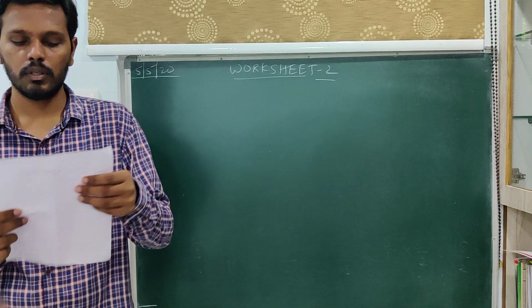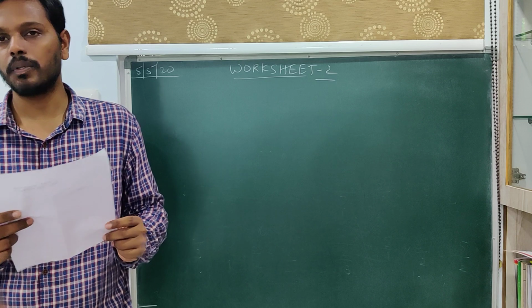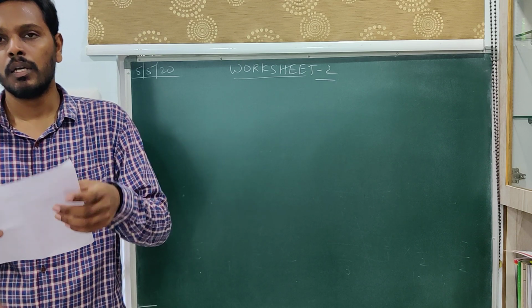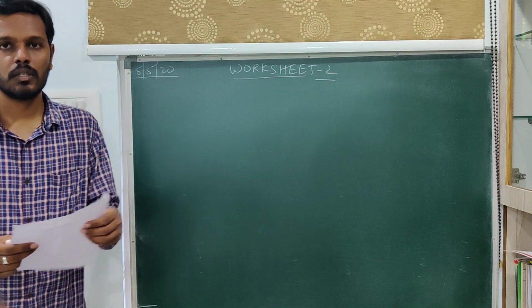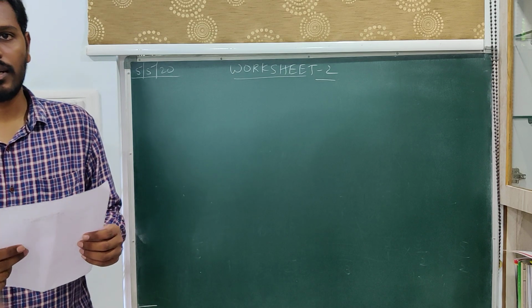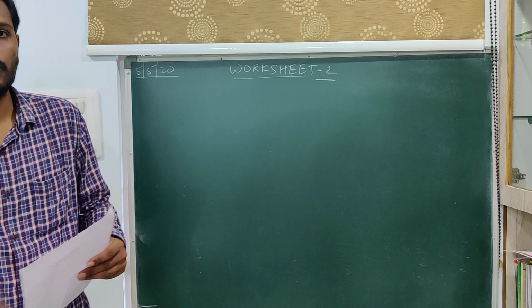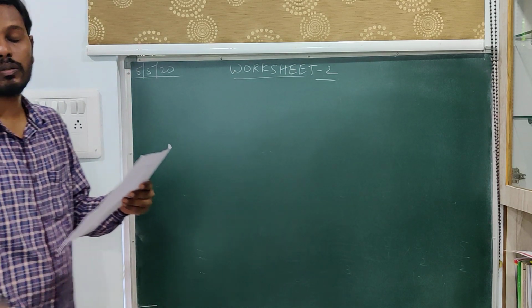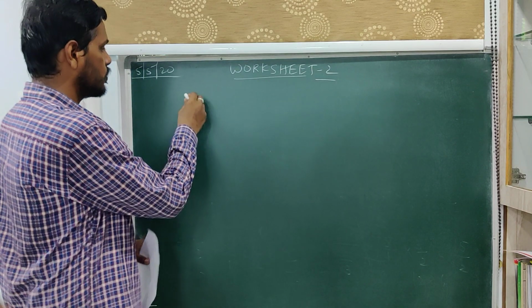Look at the first one: state Euclid's division lemma. This is what we have discussed in the previous session. The topic is about Euclid's division lemma. For any given two positive integers, there always exist two integers q and r such that a is equal to bq plus r, where 0 is less than or equal to r less than b. So this is what we have discussed.